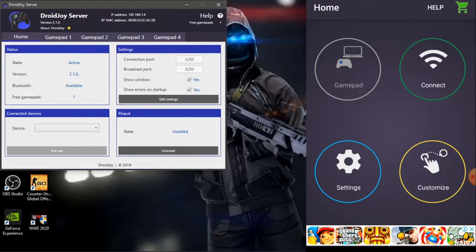Before connecting two devices, make sure both PC and phone are connected to a Wi-Fi connection, and the Droid Joy software on your PC is running. After all that, click on Connect.